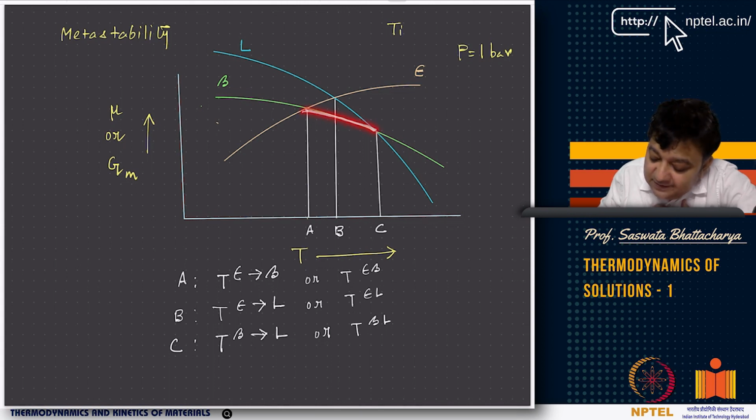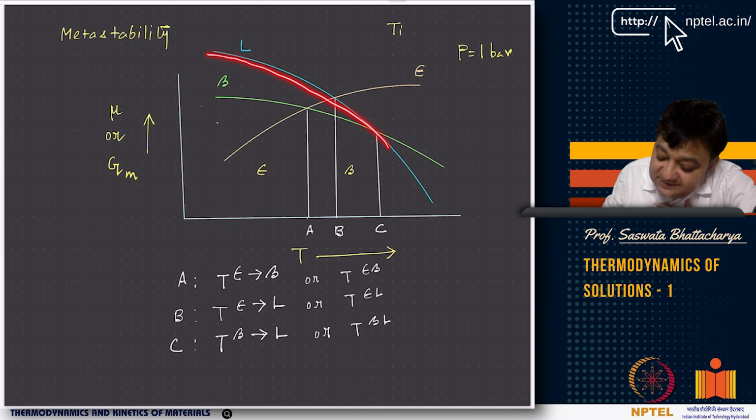So basically here, epsilon is stable, here beta is stable, and here, as you can see, this blue curve corresponds to the liquid phase, which has higher energy up to C, but beyond C, titanium has become liquid, right? It has become liquid.